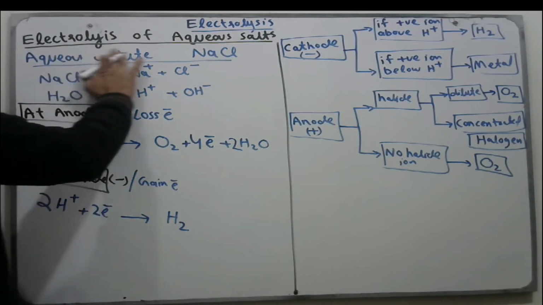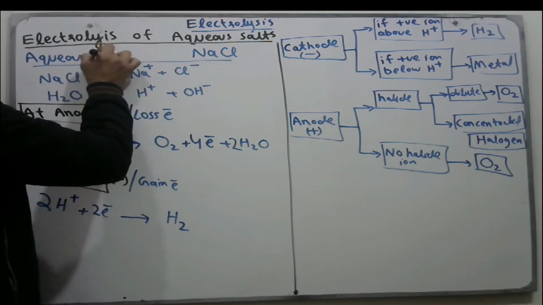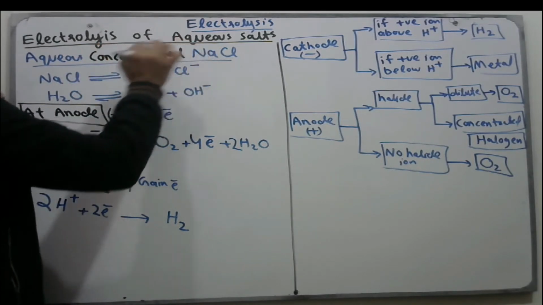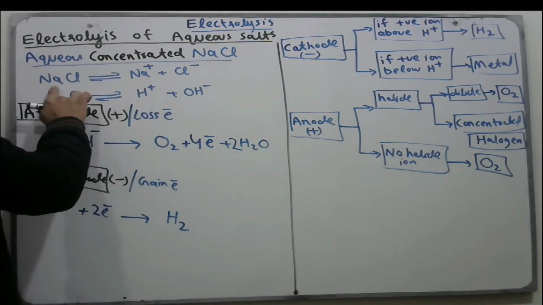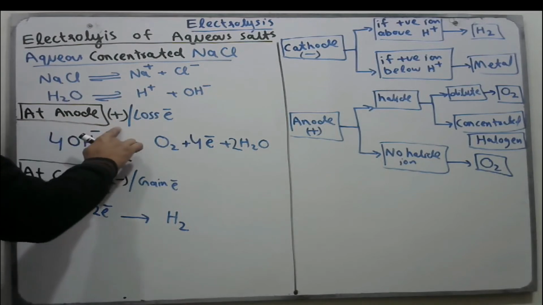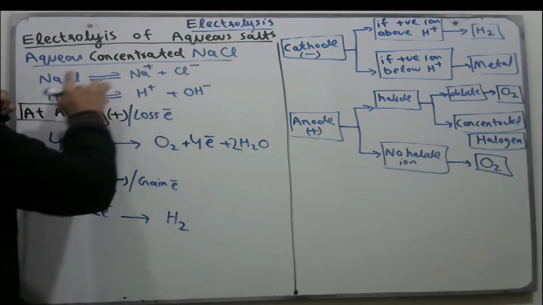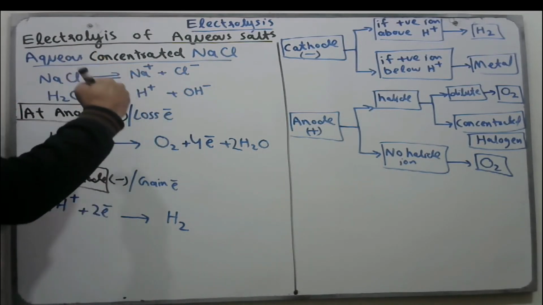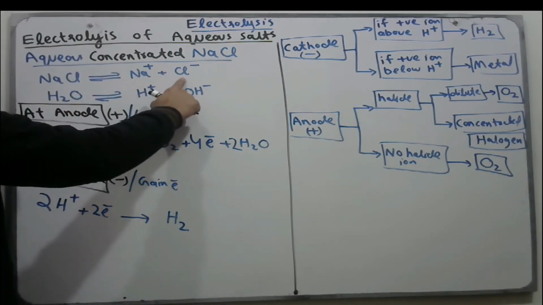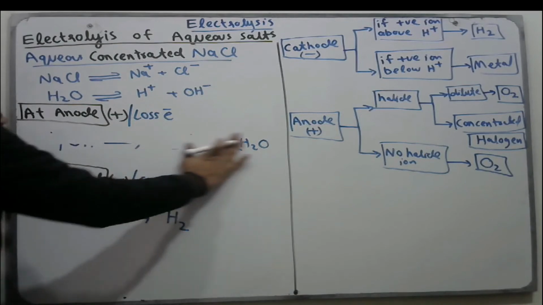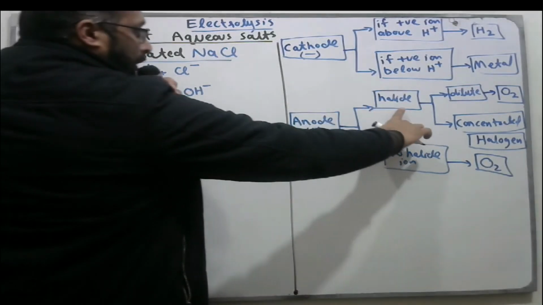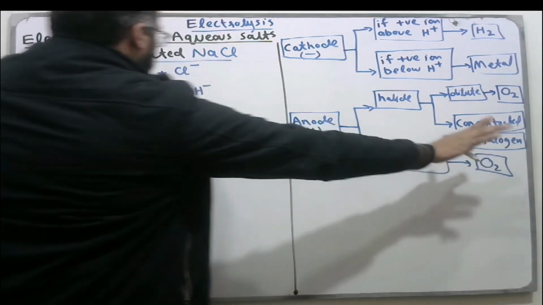If we take aqueous concentrated NaCl, in that case the ions are the same, the reactions are the same, that is, sodium chloride when dissolved in water gives the same ions. Reaction at anode: for concentrated solution, salt ions are in large amount, so the negative ion chloride moves to anode, and at anode for concentrated solution halogens are formed.